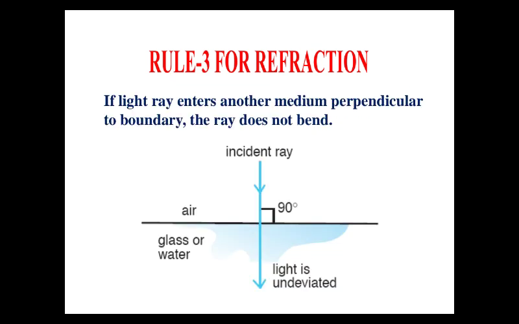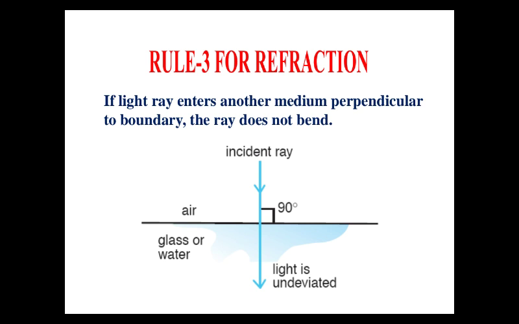Now rule number 3: if a light ray enters another medium perpendicular to the boundary, the ray does not bend. Now you can understand that in the definition we used that when a ray of light falls obliquely, meaning at an angle, then it changes its direction. But when a ray of light enters perpendicular to the surface, it goes straightaway and will not bend from its path.